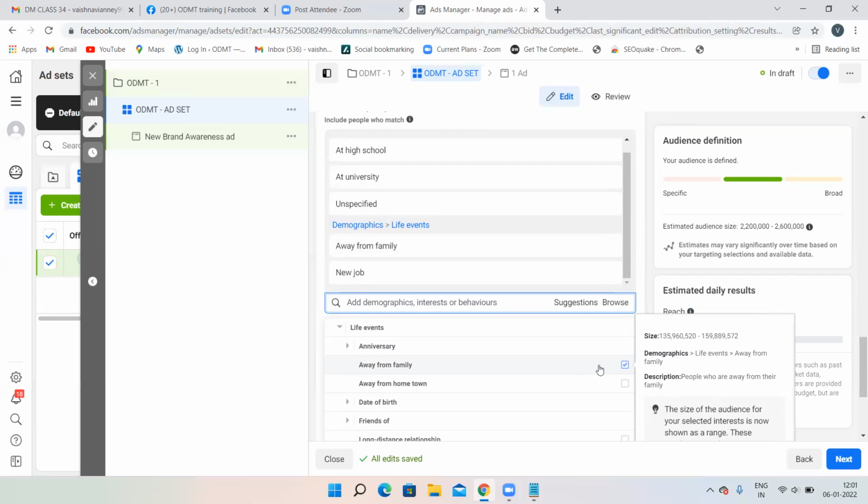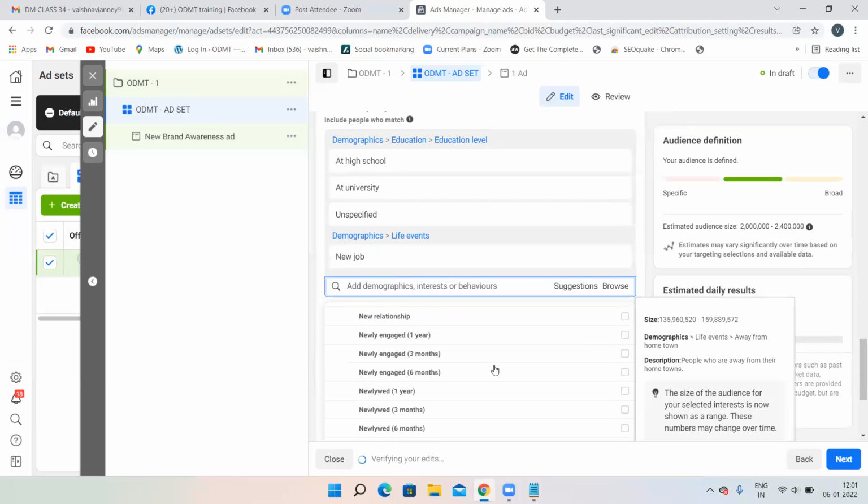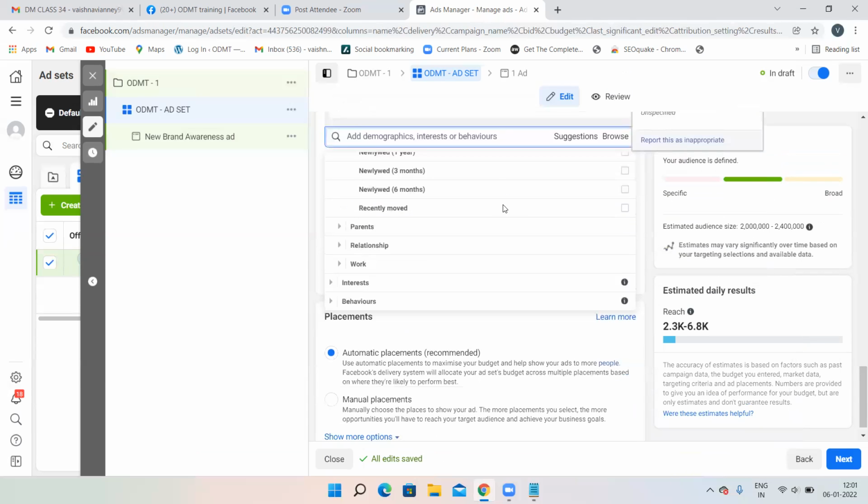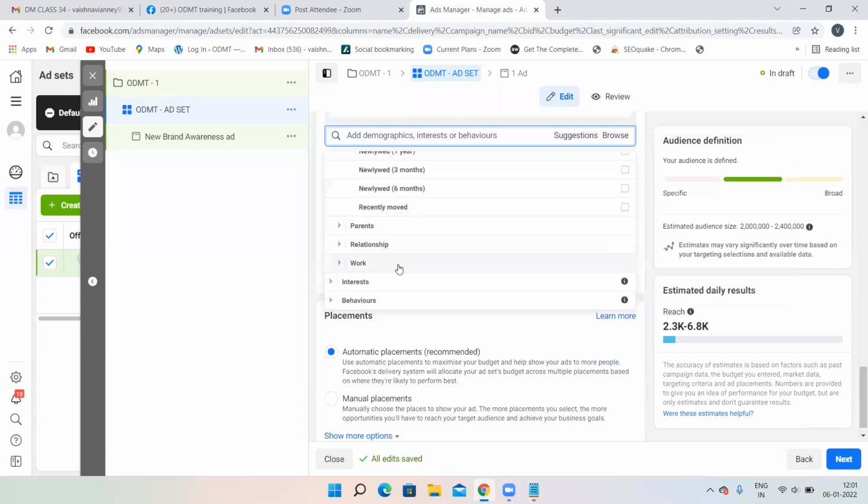Away from family people you want to target, then you can target away from family people. It's up to you. Whatever you want to target, you can just target over here. So we are done with demographics. All these things are demographics.